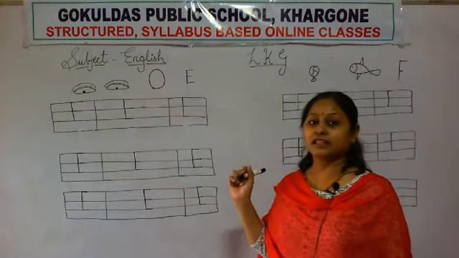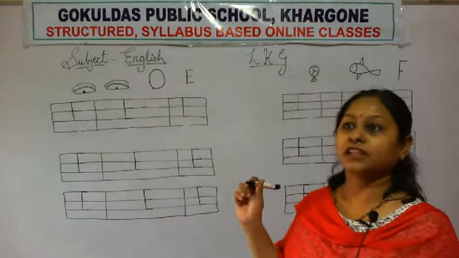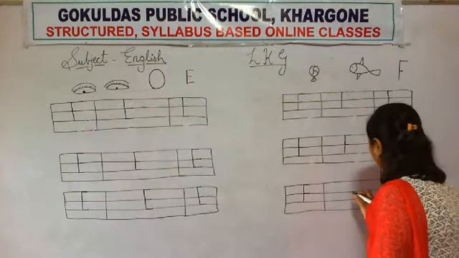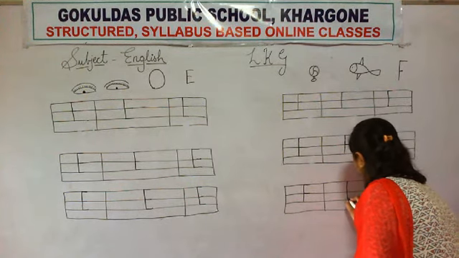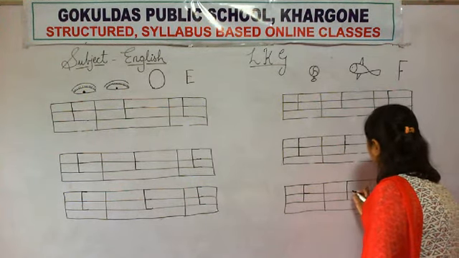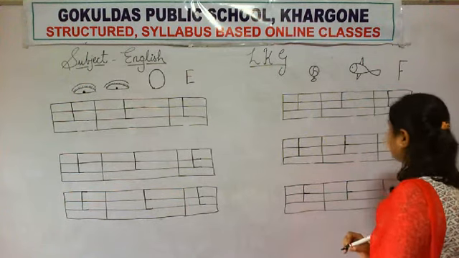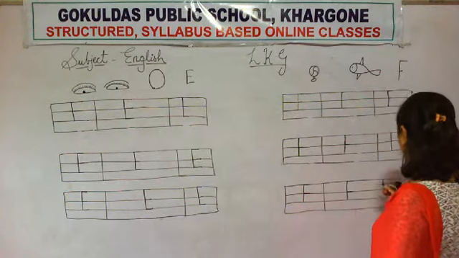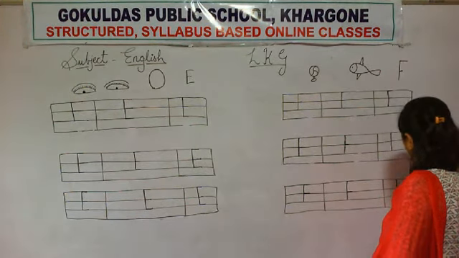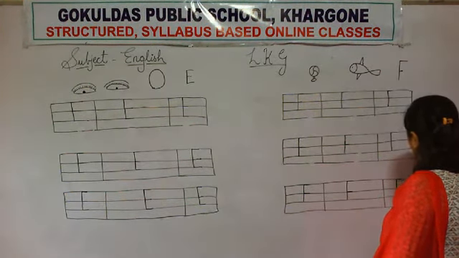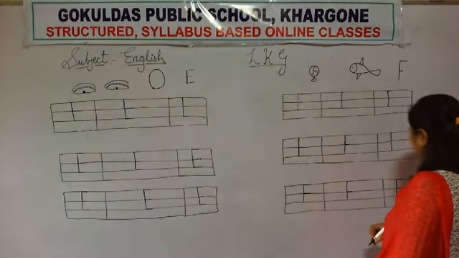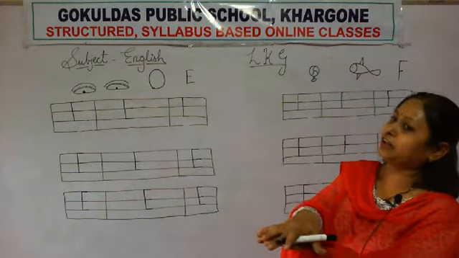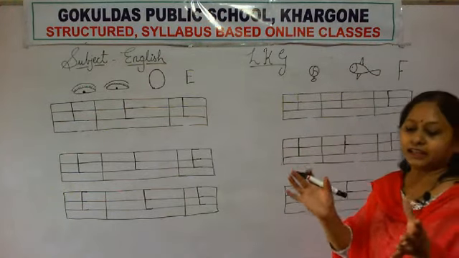Okay. Which letter is this? F. Okay. Again you will write standing line, then sleeping line, and again sleeping line. F. Which letter is this? F. Again standing line, sleeping line, and again sleeping line. F. F for fan, F for fish, F for fire.